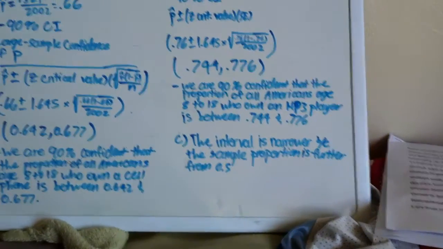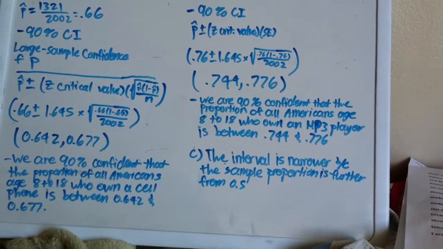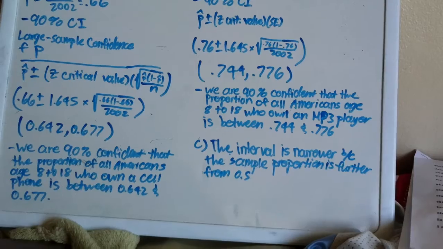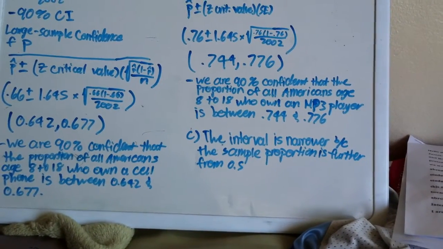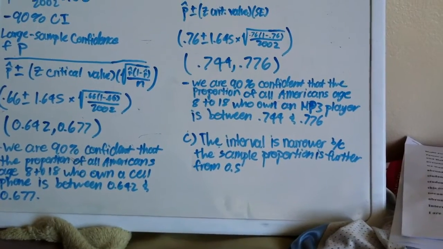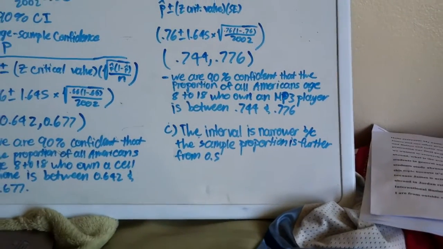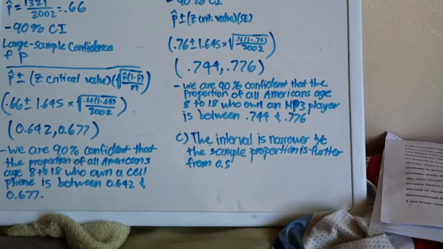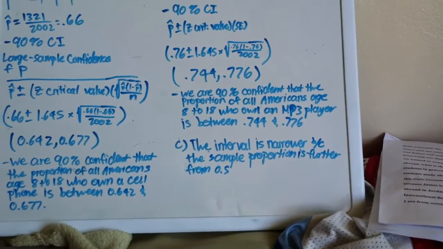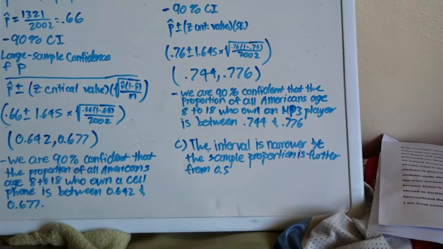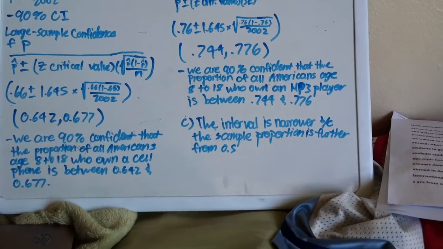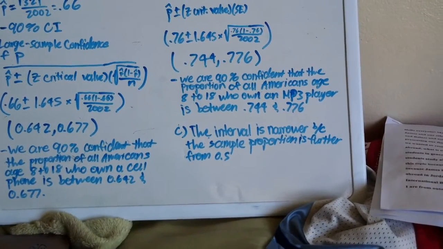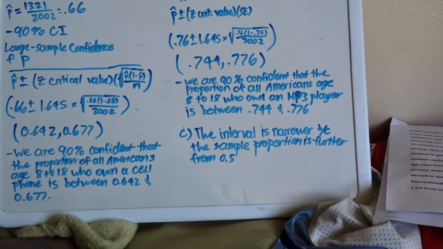Now we move on to subproblem C, and it says, explain why the confidence interval from part B is narrower than the confidence interval from part A, even though the confidence level and the sample size used to compute the two intervals were the same. Basically, what I put was that the interval is narrower because the sample proportion in B is farther from 0.5 than the one in A.